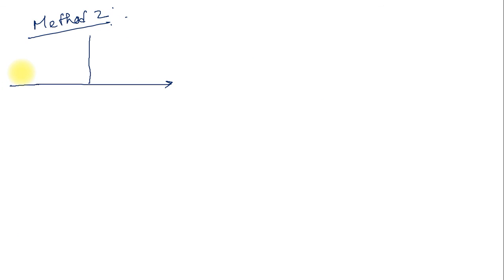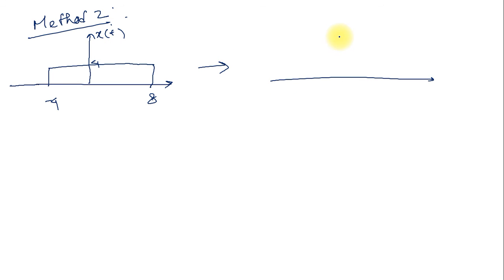So minus 4 to 8, amplitude is 4, that is x of t. Now I am going to draw x of minus t. So I am folding the signal. So 8 comes here and 4 comes here, on the right side.